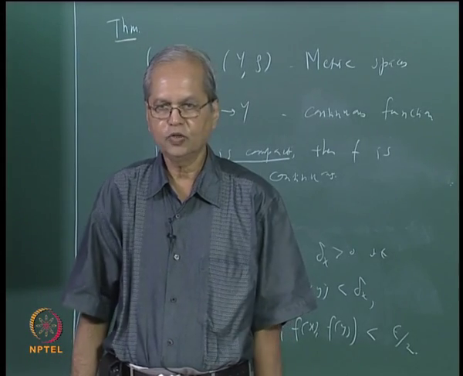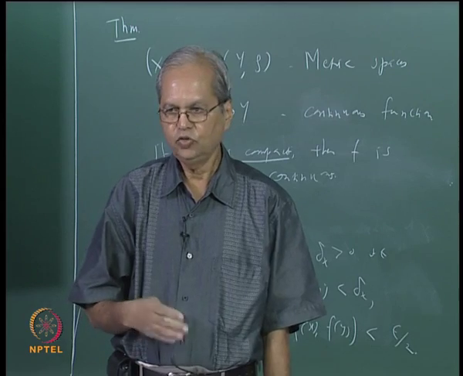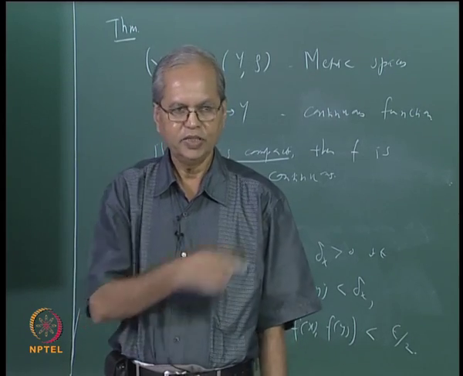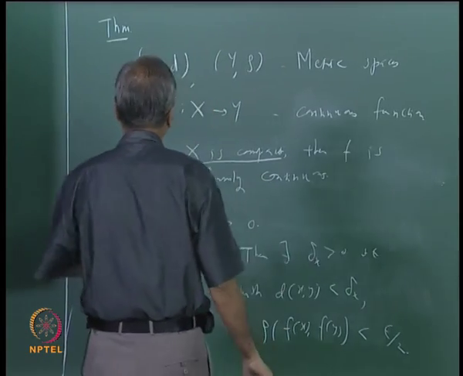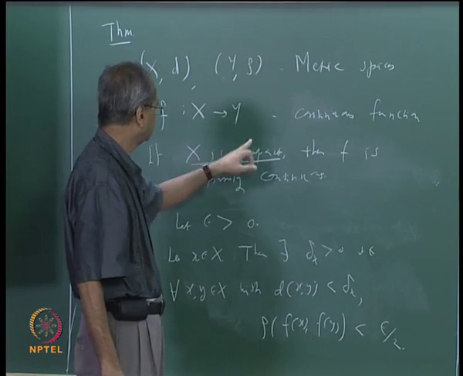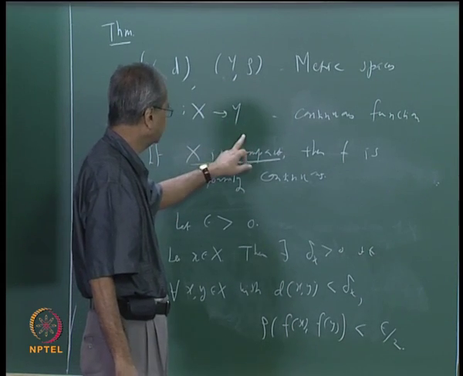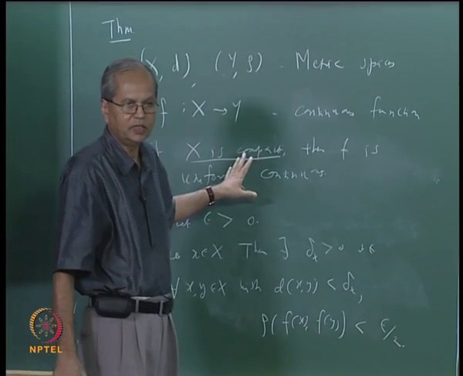So to show that the conclusion does not hold, there is only one way, okay, and what is that way? You must give a counter example. So in this case what does it mean? That give a counter example, if X and Y are metric spaces and f is continuous, if X is not compact then f is continuous but not uniformly continuous.